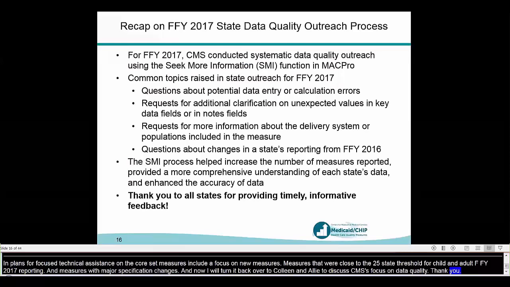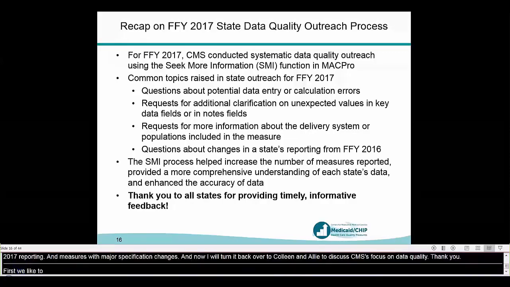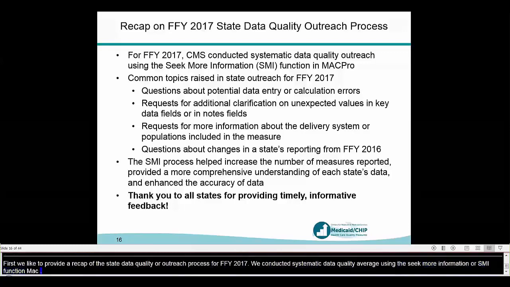So first, we'd like to provide a recap of the state data quality outreach process for FFY 2017. As many of you know, we conducted systematic data quality outreach to states that reported core set data using the Seek More Information, or SMI, function in MacPro. We want to thank all the states that responded to our questions and provided informative clarifications and feedback.